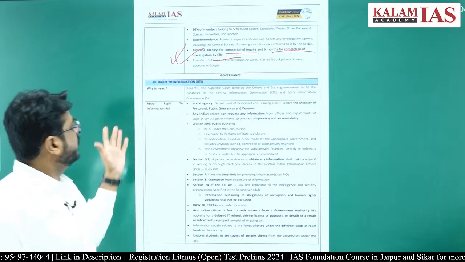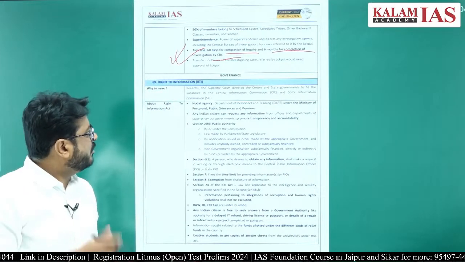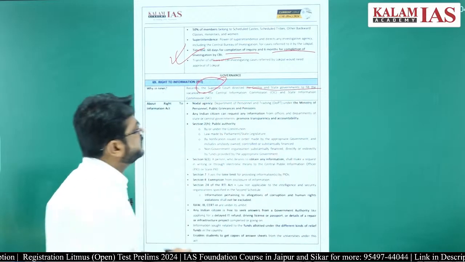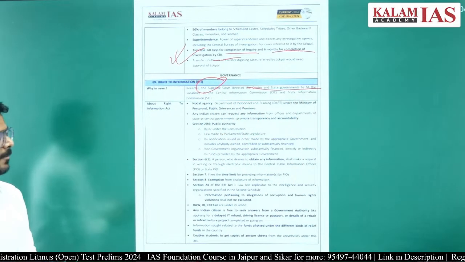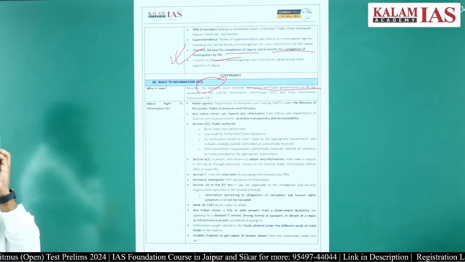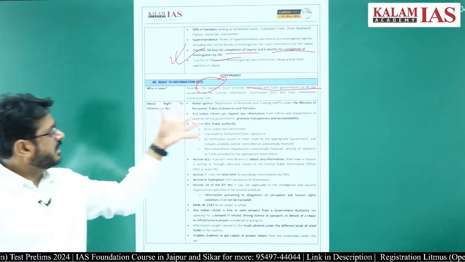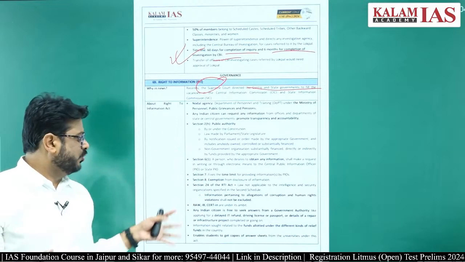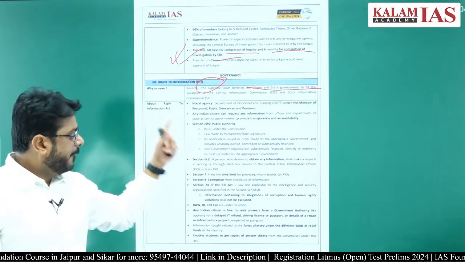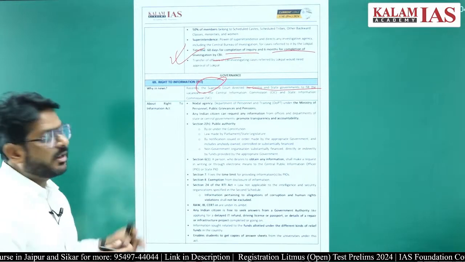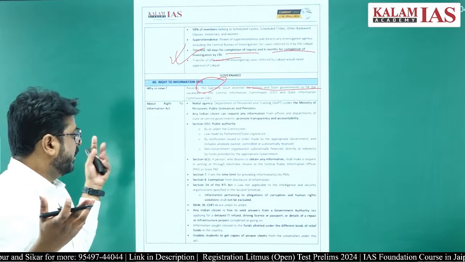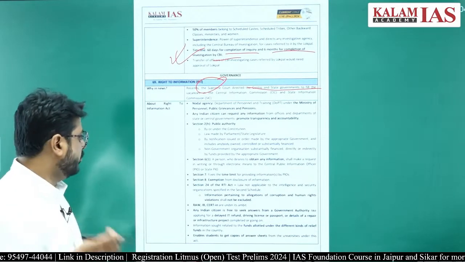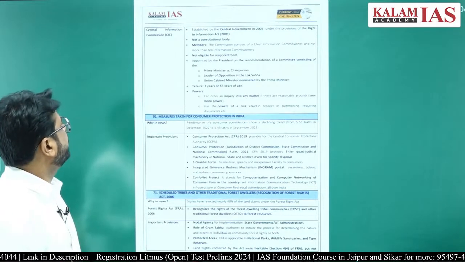Another point is the Right to Information Act. The Supreme Court directed the central and the state governments to fill the vacancies of the CIC. The Right to Information Act was passed in 2005, and this is basically to give information to the people of the country. Anyone can file a right to information request to whichever department or ministry they want to take information from, right. So that is there.